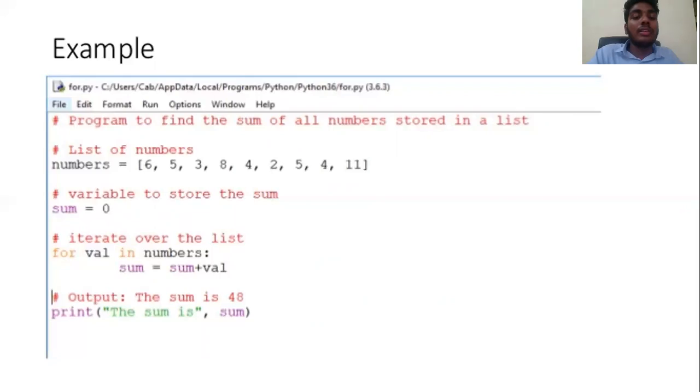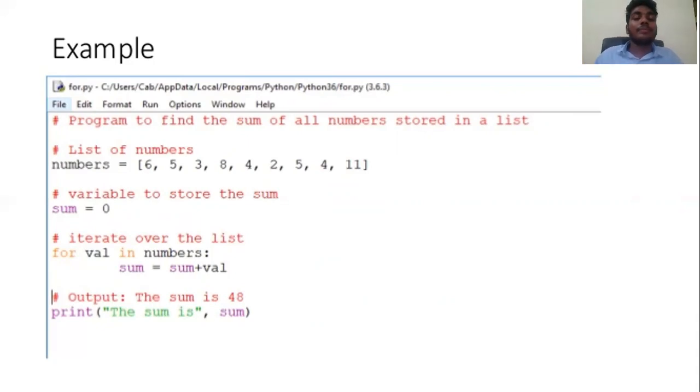Then again it will go, the condition is not over, it will iterate over the list until the elements are over. Then element 5 is taken, 6 plus 5 equals 11, so sum equals 11. Then 3 is taken, 11 plus 3 is 14. In the same manner, it will iterate till the last element and exit the for loop. Then it will print the output with print of sum. The sum is 48.